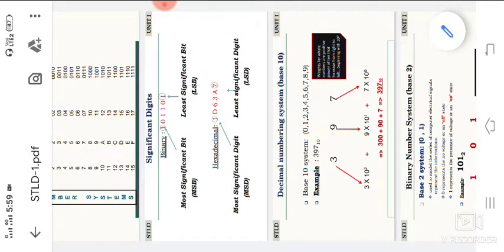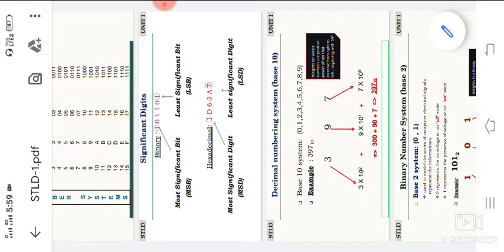Here we get 300, this is the value of 300, this is the value of 90, and this is the value of 7, because 10 power 0 means 1. So 90 plus 7 is 97, plus 300 is 397. We are getting the same value. So this is the funny thing: decimal to decimal conversion is not possible.